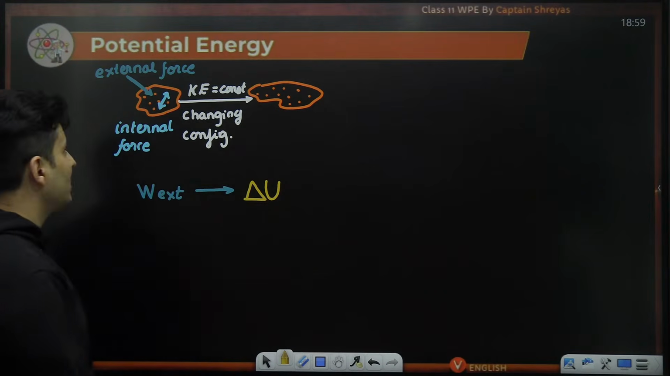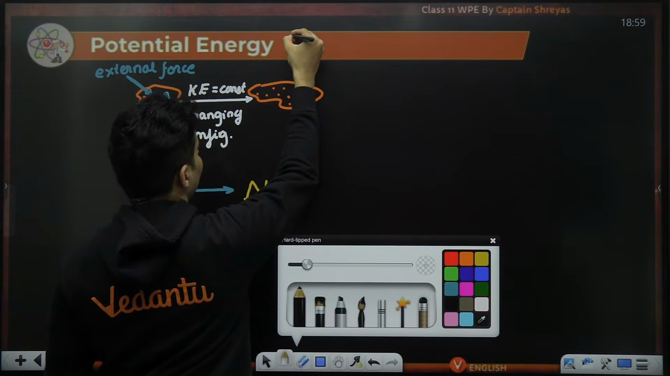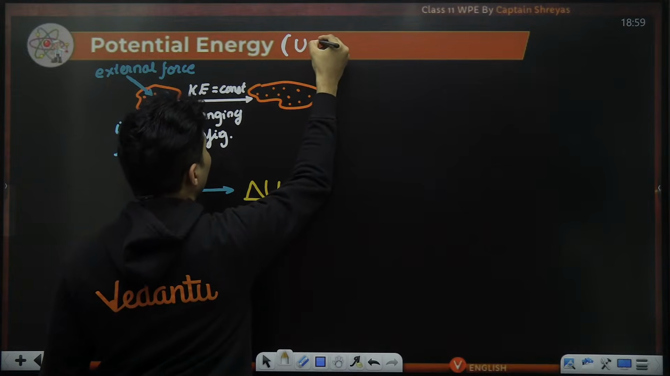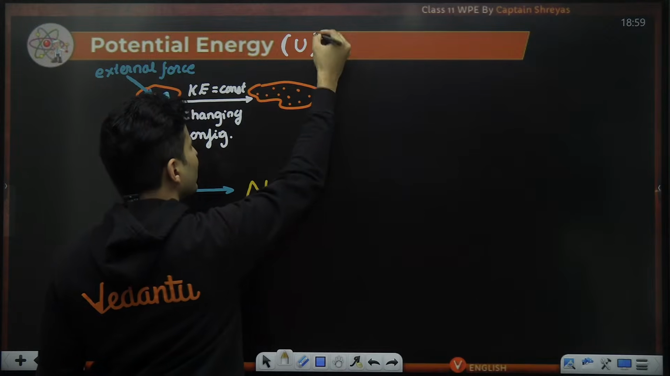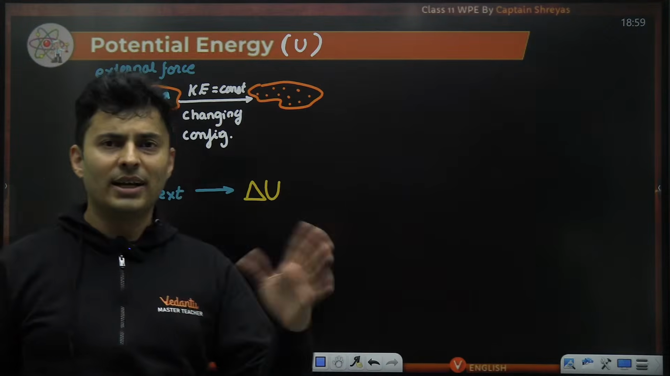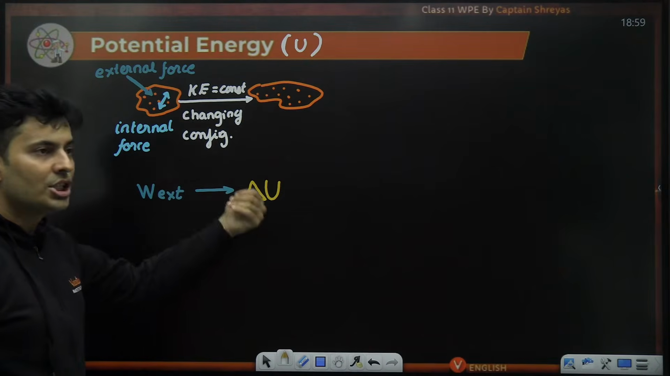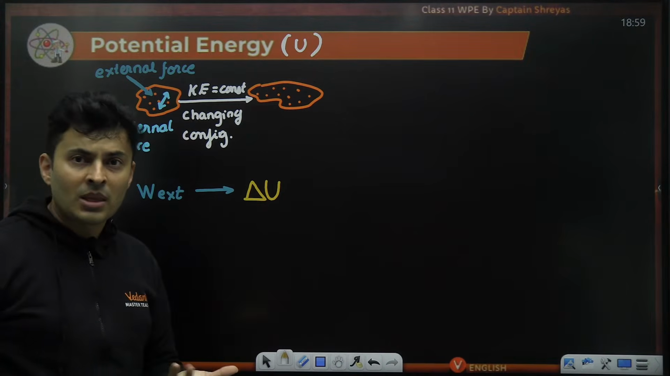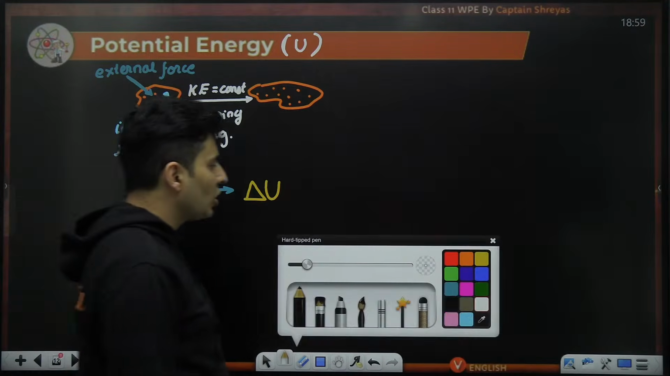The symbol for potential energy is U. Okay, in general, the symbol for potential energy is U. Don't use P.E. That might not look good every time. So U is the better symbol, like K is the symbol for kinetic energy. So external work done is the change in the potential energy. Now look at it otherwise. Because kinetic energy is constant,